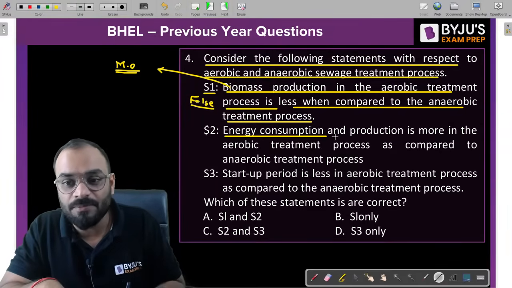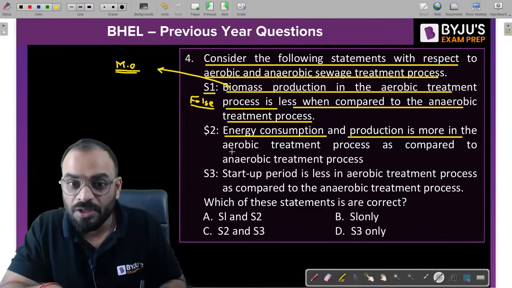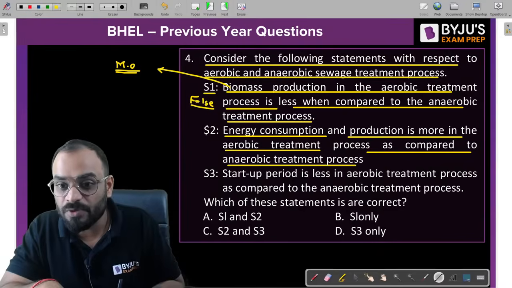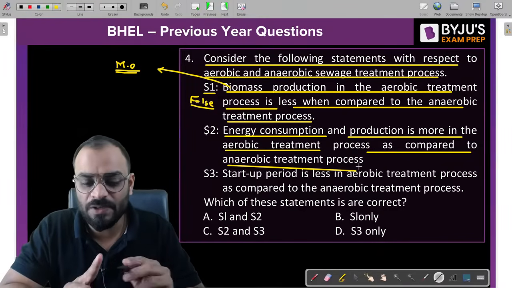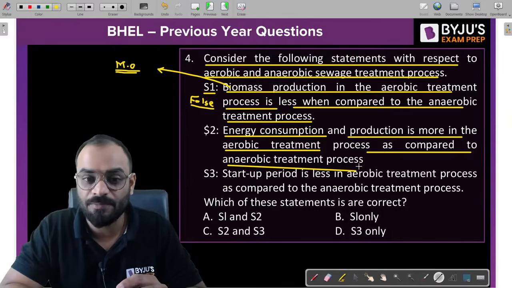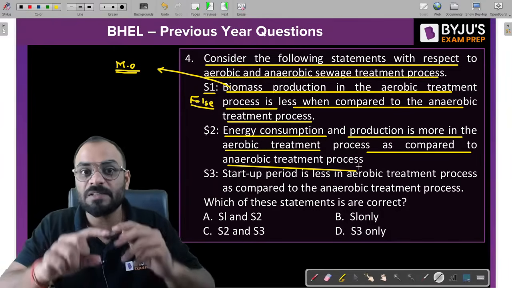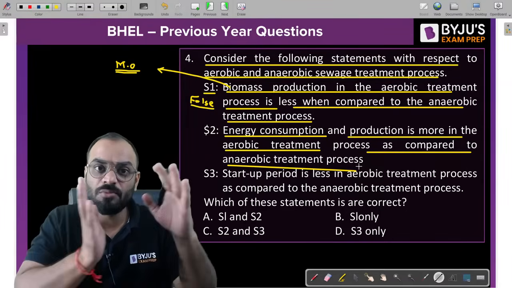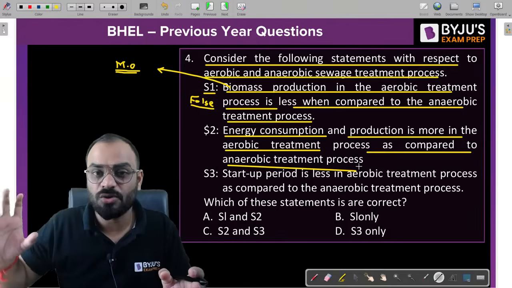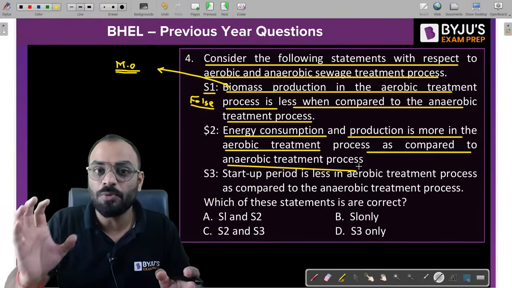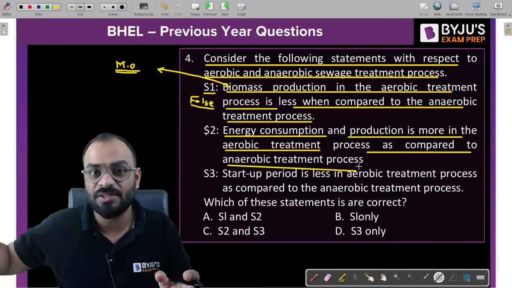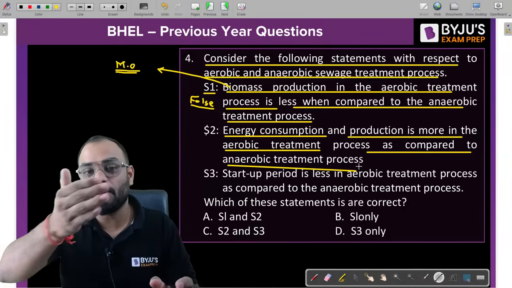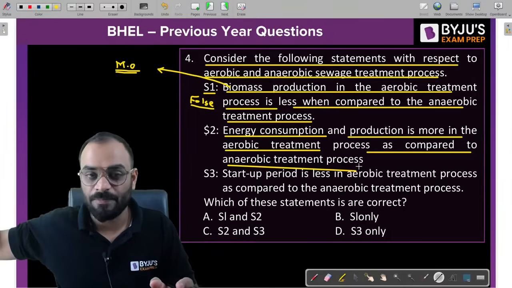The energy consumption and production is more in the aerobic treatment process as compared to the anaerobic treatment process. Guys, there are two things: one is energy consumption and second is energy production. You know that the anaerobic process is a time-taking process. It will take huge time. If we give more time to digest your sludge or to treat your wastewater, then you need to put in more energy in terms of electricity and so on. So that's why the anaerobic process will consume more energy to treat the wastewater. That is the first part.